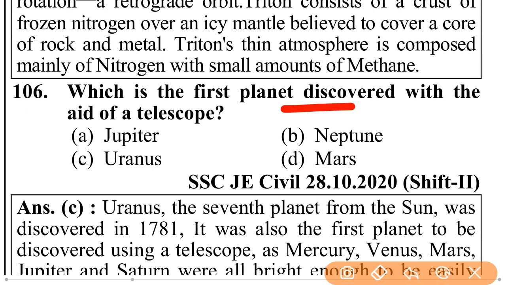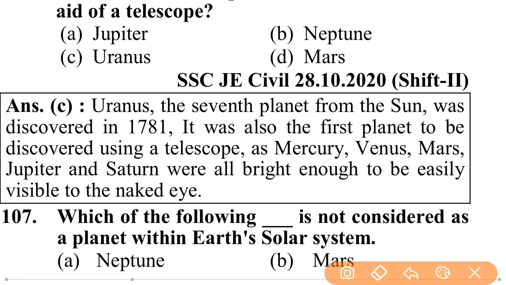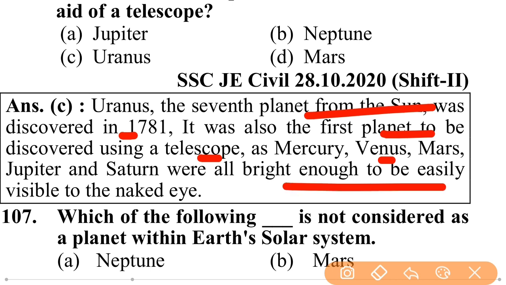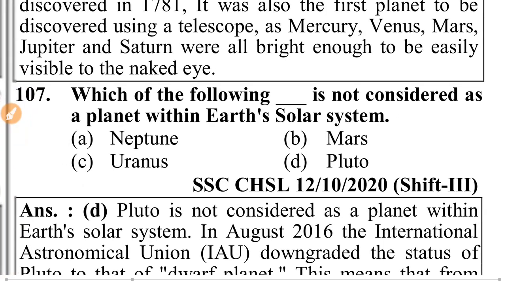Which is the first planet discovered with the aid of a telescope? That is Uranus. Uranus, the seventh planet from the Sun, was discovered in 1781. It was also the first planet to be discovered using a telescope, as Mercury, Venus, Mars, Jupiter, and Saturn were all bright enough to be easily visible to the naked eye.